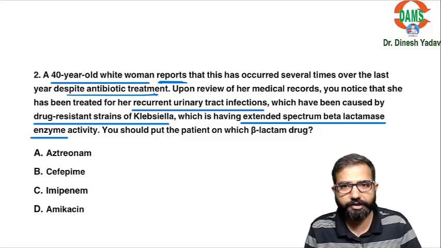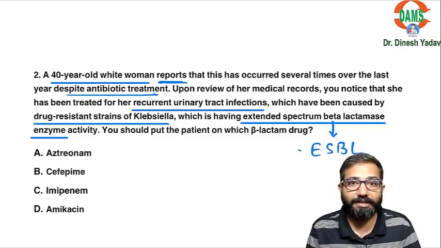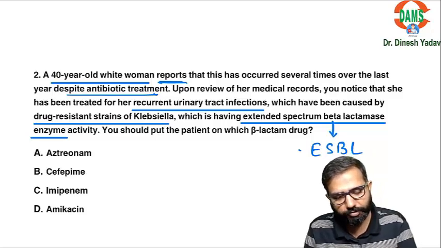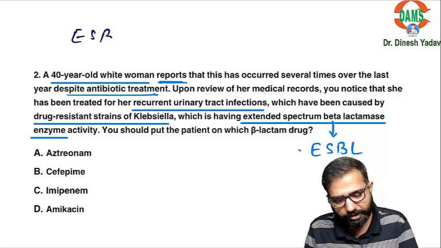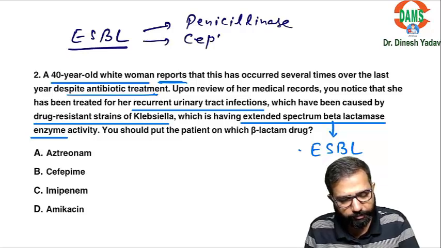There are some bacteria which show this activity, like E. coli and Klebsiella. These are showing the ESBL activity, extended spectrum beta-lactamase enzyme activity. In ESBL, remember, which enzymes are there? These bacteria have the penicillinase enzyme. These bacteria have the cephalosporinase enzyme.